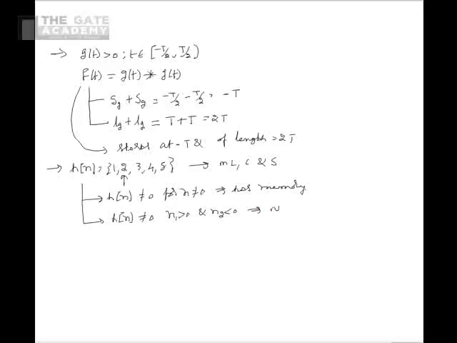From this, we can say that the given system is non-causal. We can also see that the sum over n equal to minus infinity to plus infinity of mod of h of n is equal to 15. So as the summation is finite, we can say that the given system is stable in BIBO sense.